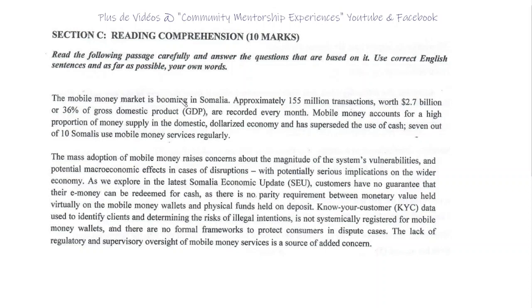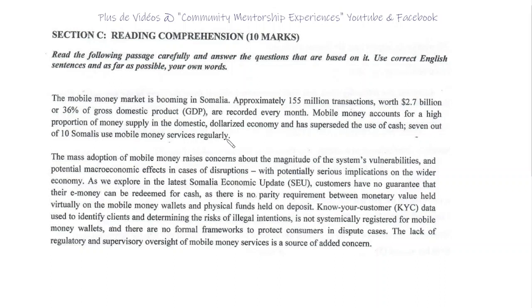The mobile money market is booming in Somalia. Approximately 155 million transactions worth 2.7 billion, or 36% of gross domestic product, GDP, are recorded every month. Mobile money accounts for a high proportion of money supply in the domestic dollarized economy and has superseded the use of cash. 7 out of 10 Somalis use mobile money services regularly.